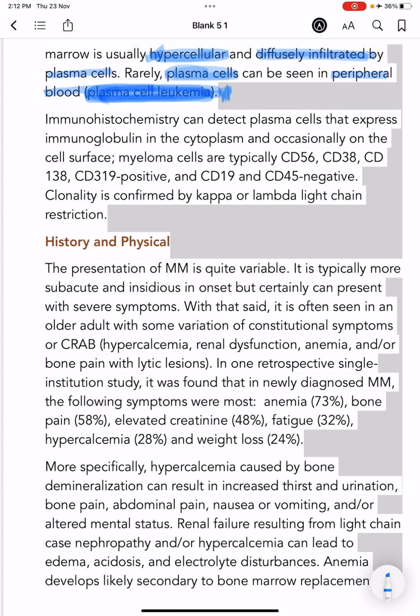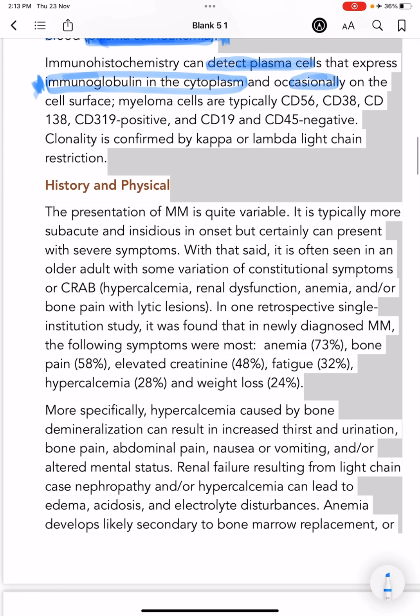Immunohistochemistry. We take a tissue section and try to detect the plasma cells. These plasma cells express the immunoglobulin in the cytoplasm and occasionally on the cell surface.